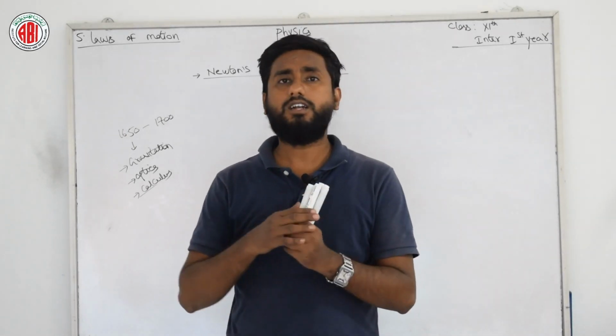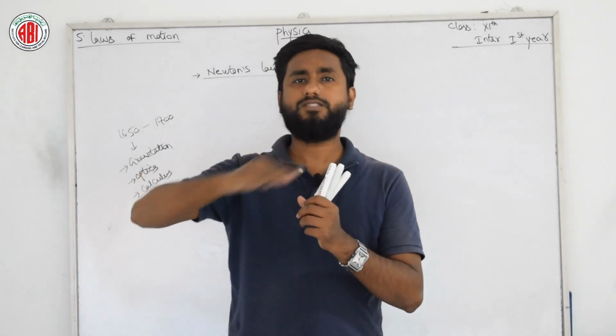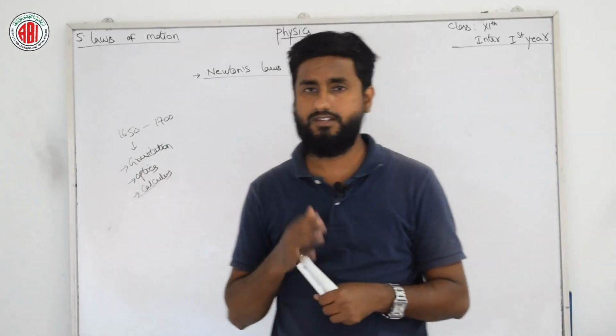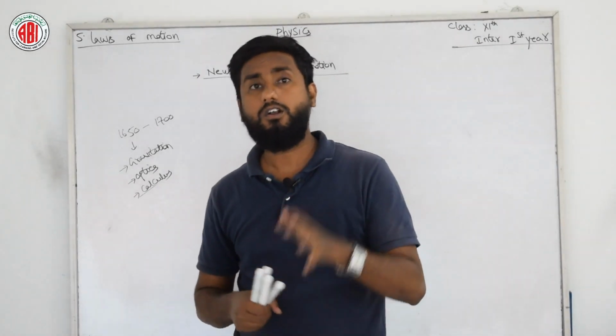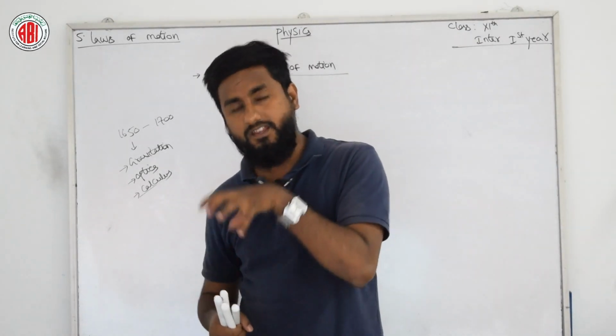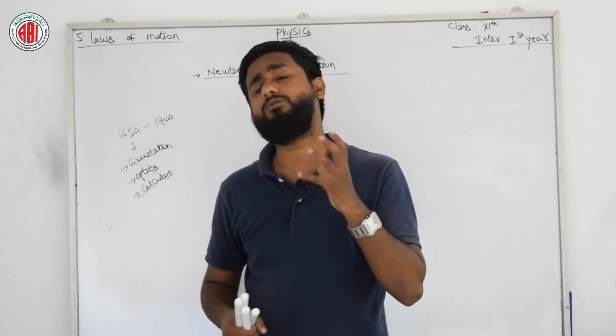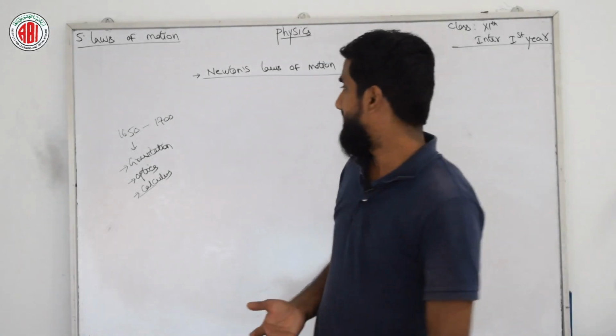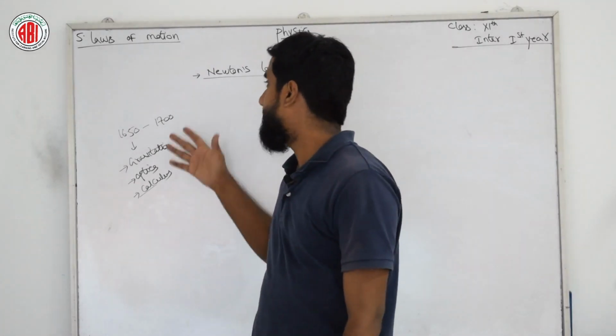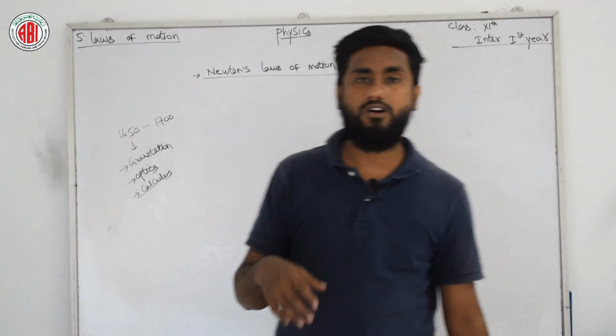If we cut a sphere, we will get n number of circles. Okay, so this is the difference. So he got a few questions, like why the moon is not falling to the earth. If an apple falls, why is the moon not falling to the earth? Then he developed many theories. After that he got a few laws and a few terms.